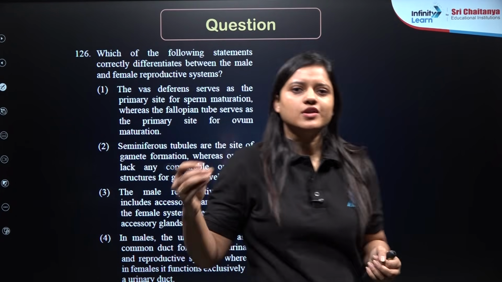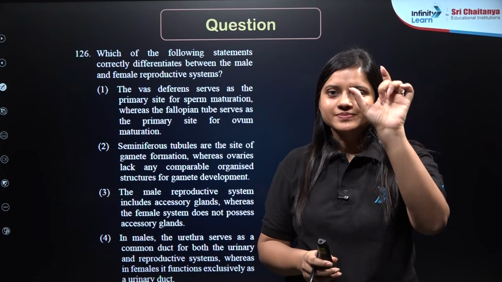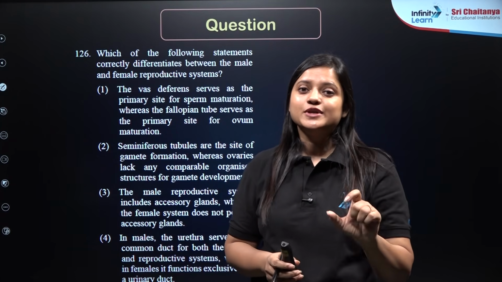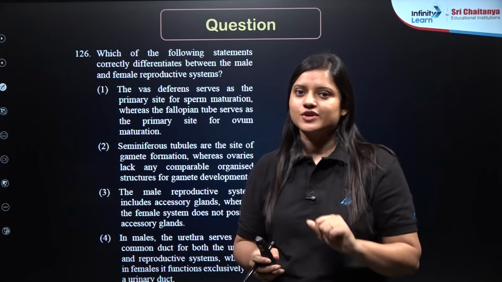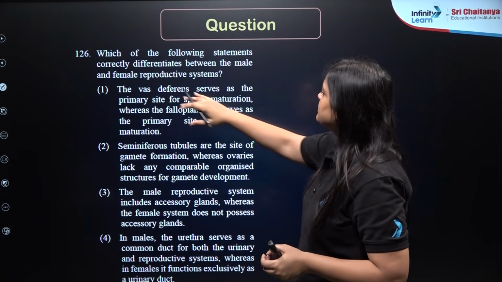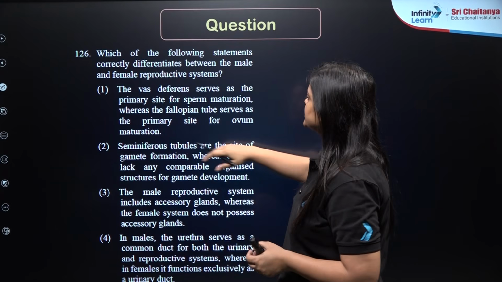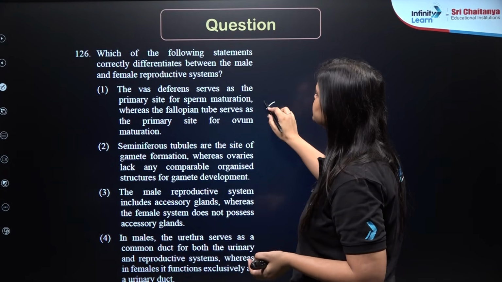So questions in zoology might be a bit lengthy, but you need to identify the correct term. That will be your keywords that will help you to save time while solving zoology questions. So the vas deferens serves as the primary site for sperm maturation, whereas the fallopian tube serves as a primary site for ovum maturation, which is wrong.